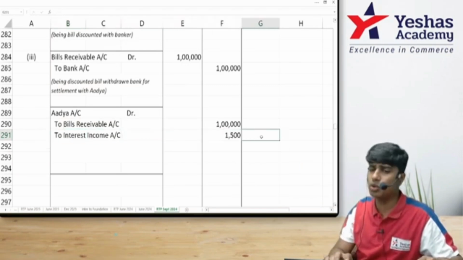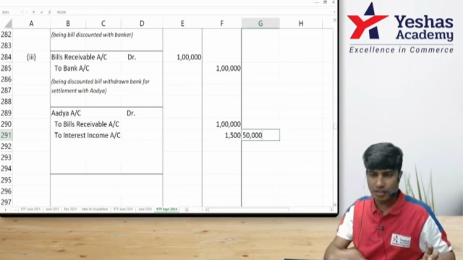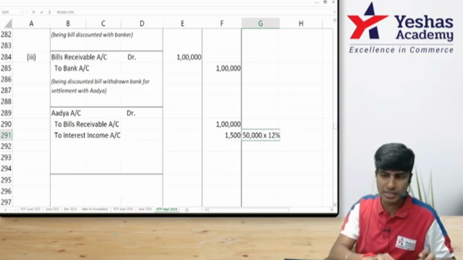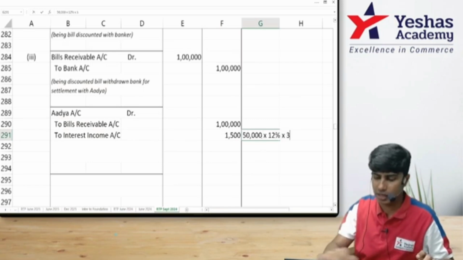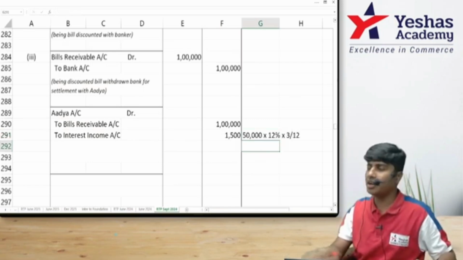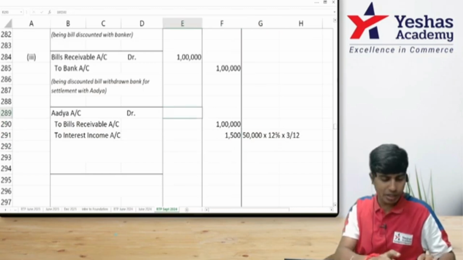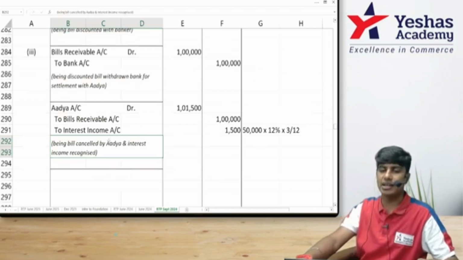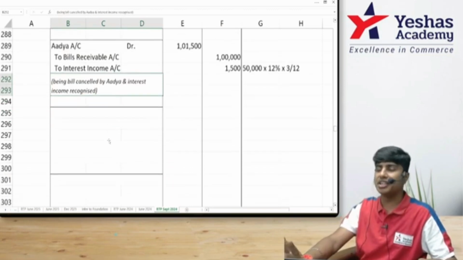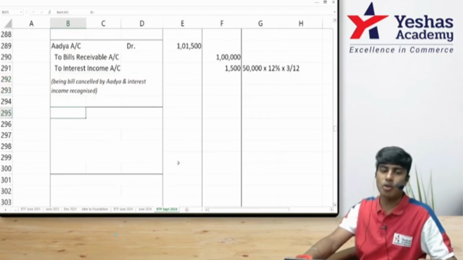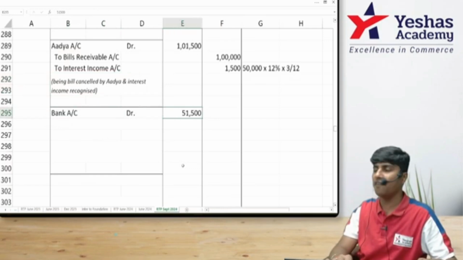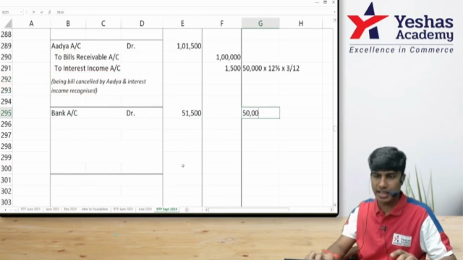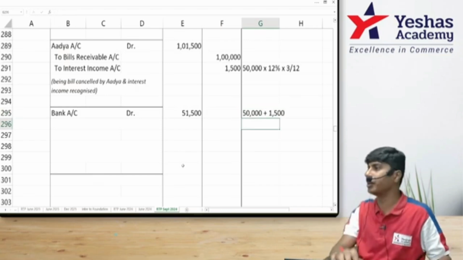I'll write interest income 1,500. How did we get it? 50,000 multiplied by 12% multiplied by 3 by 12. Got 1,500, everyone? So basically I need to recover from Adya 1,01,500. Being bill cancelled by Adya and interest income recognized. Now Adya will give me bank balance. How much cash will she give? 51,500. How? She'll give 50,000 cash for the bill plus 1,500 of interest immediately.